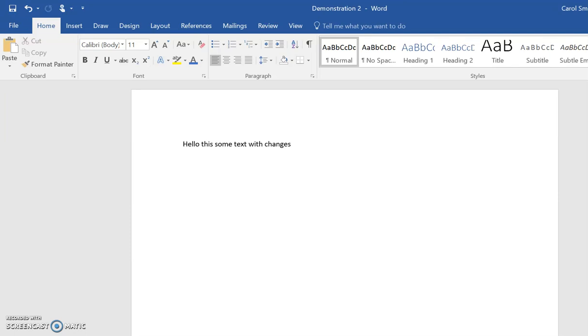So either save the document to the same location but with a different name, if you want, that's usually because you want to keep the original and keep the amended version. Or save as somewhere else if you want to do a backup copy or save it onto a memory stick, for example, so that you can take it with you to show someone else.